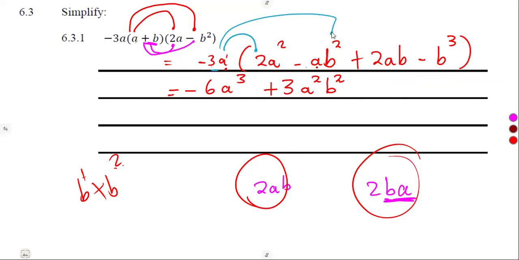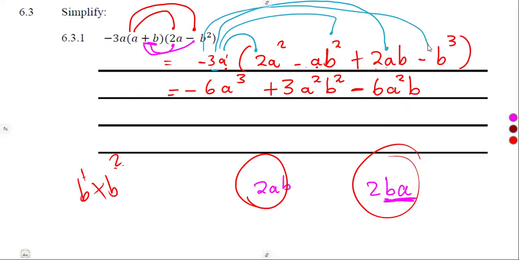So we are done with this part. We multiply this to this one. All right, we move on. Minus 3a, it multiplies also the 2ab. So let's start with the sign. Minus and a plus. That's a minus. 3 times 2, which is 6. A times a, which is a squared. Then b remains as it is. We move on to the last term. Minus 3a multiplies what is on the end there. So it's minus 2 and minus. Minus and minus, that's a plus. So it's 3ab to the exponent of 3.